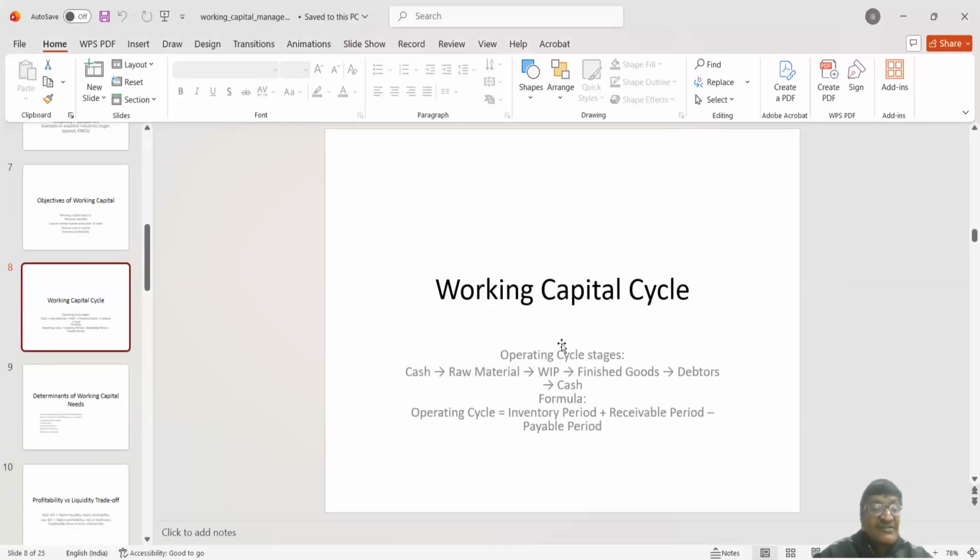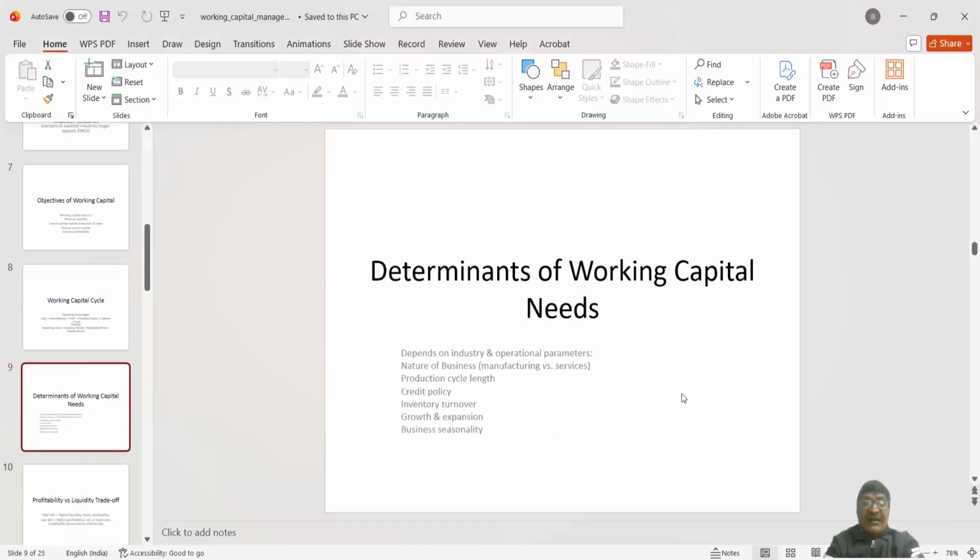So before that, we must know about various determinants of working capital. So what are those determinants? Let me see. How much working capital will be required for a business or a firm? That exclusively depends on industry and operational parameters.